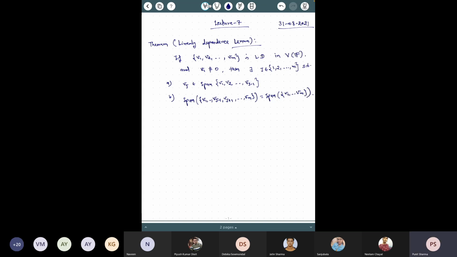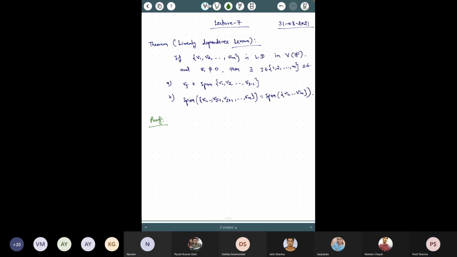Now this proof is very straightforward. I'll just give you the outline and then you can complete the proof. Can you tell me how to start the proof? We are given a linearly dependent set v1 to vm.